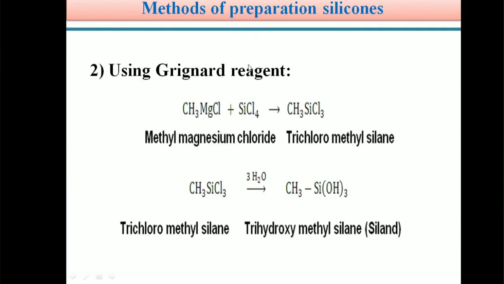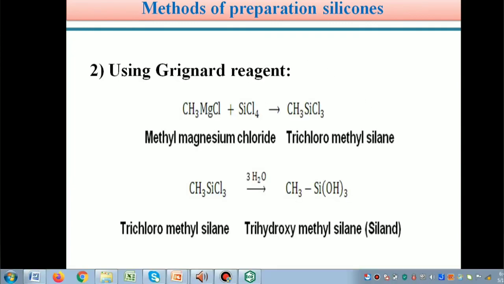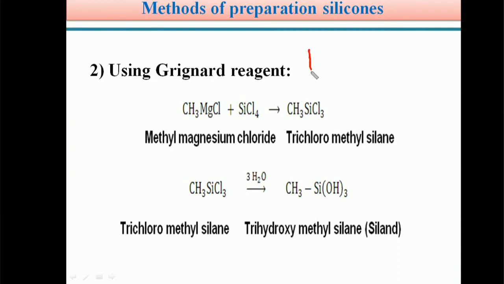In the next method, we are using Grignard reagent. Students, RMgX is called Grignard reagent. Here Mg is magnesium metal, X represents halogen, R represents alkyl group.